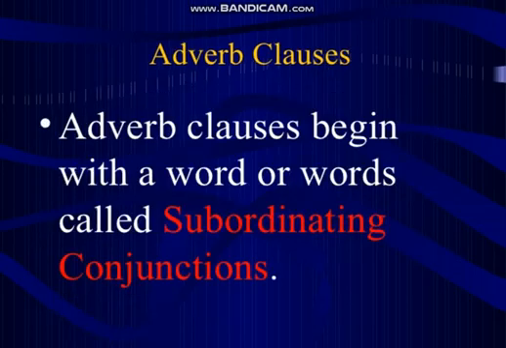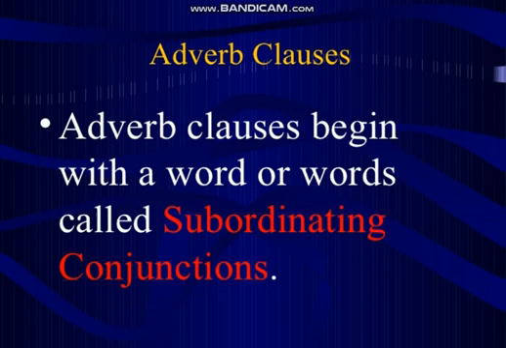Then, as I have already mentioned, an adverb clause usually starts with a subordinating conjunction. Adverb clauses begin with a word or words called subordinating conjunctions. We have discussed some coordinating conjunctions and some subordinating conjunctions and types of conjunctions earlier. There I mentioned that coordinating conjunctions are just few.